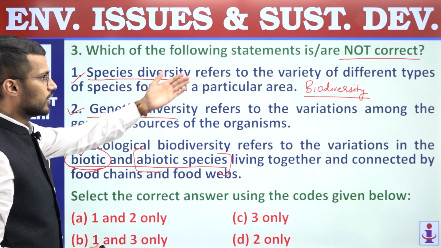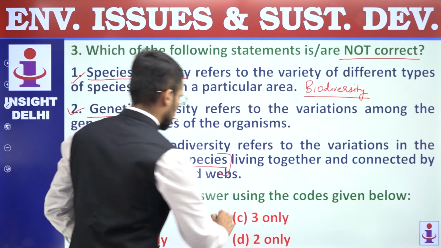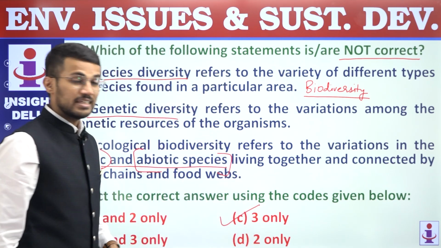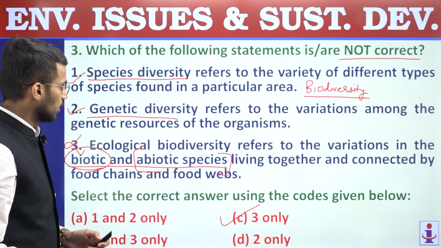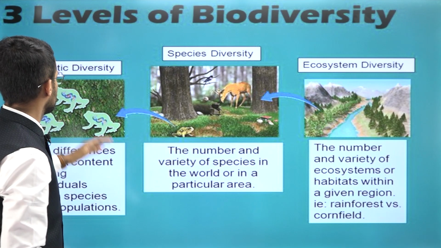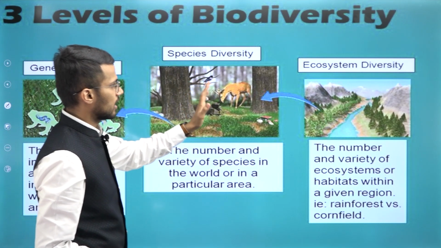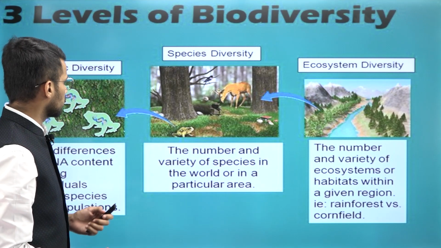And we are supposed to find out statements which are not correct. So third statement is not correct, and hence our answer is C, 3 only. So question number 3, answer is C. You can see these levels of biodiversity: genetic diversity, species diversity, and ecosystem diversity, right? So that is about question number 3.